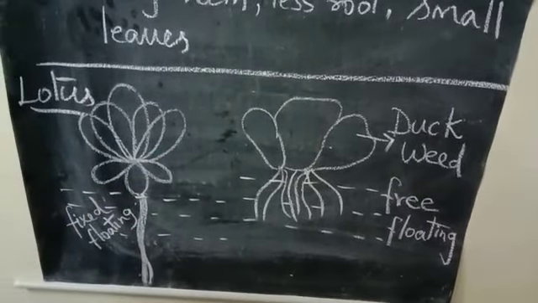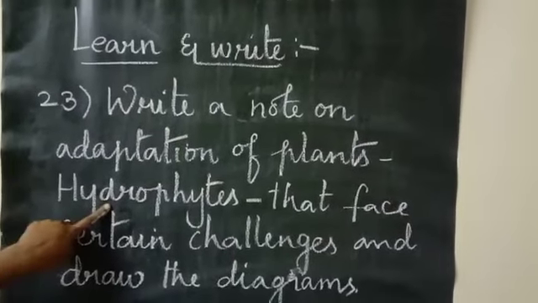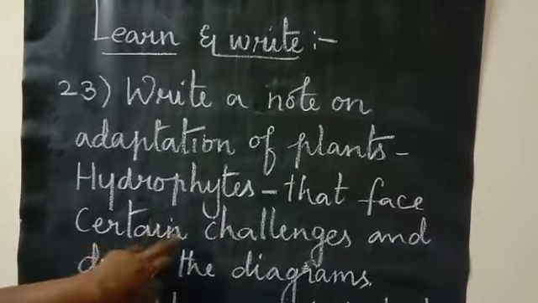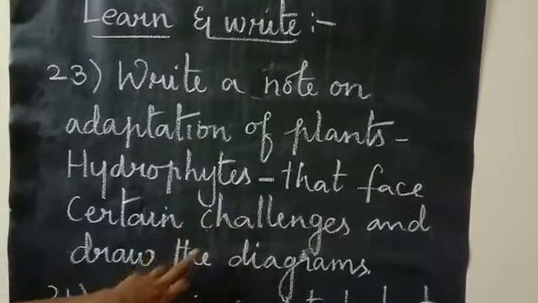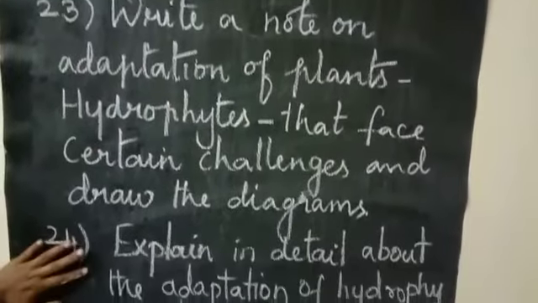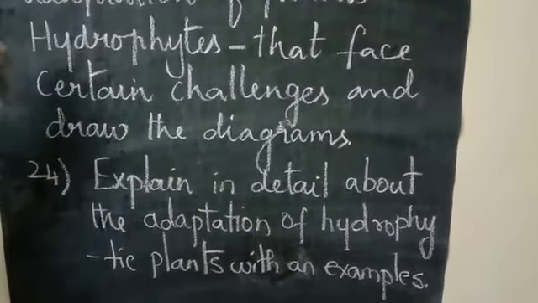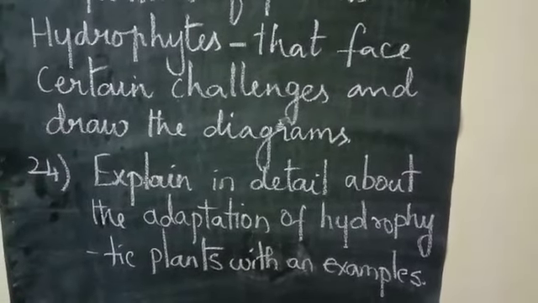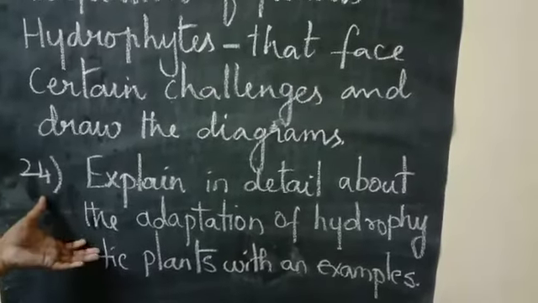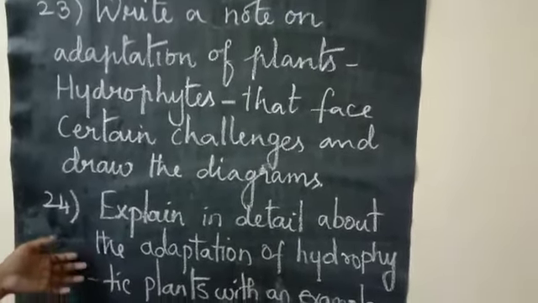Clear, children? The question: write a note on adaptation of plants. About hydrophytes, you are going to explain. Okay, what are the challenges they are facing? So that you are going to write it and draw the diagram. So that is the first question. Explain in detail about the adaptation of hydrophytic plants with an example. So all the detail you are going to explain. For example, the adaptation of hydrophytes, how it appears, the structure of hydrophytic plants, and the example you are going to explain. Clear, children? That's all.